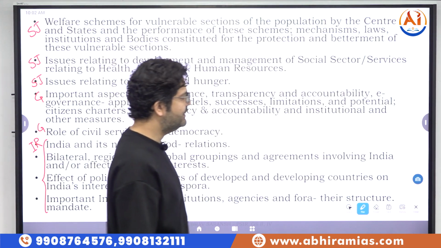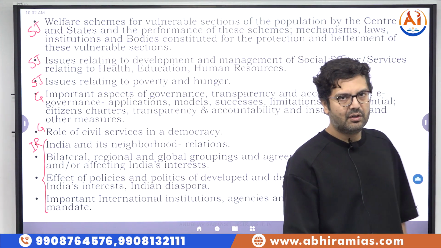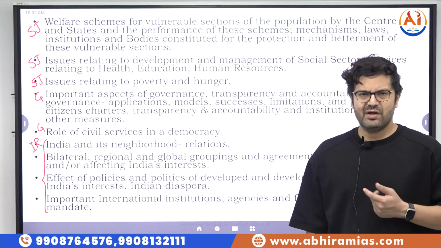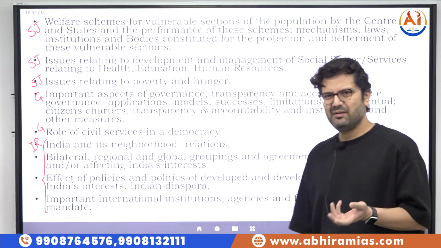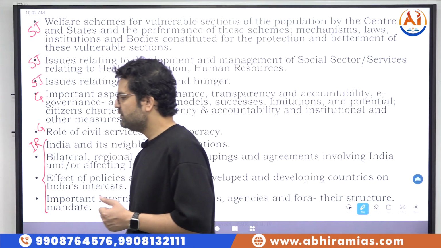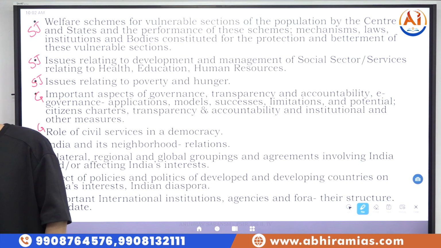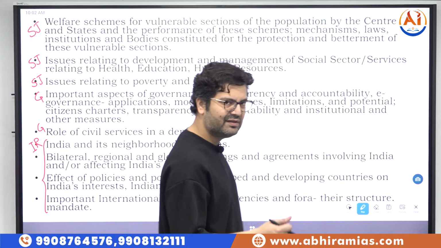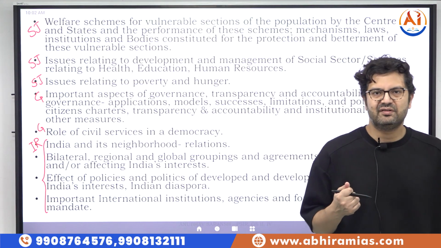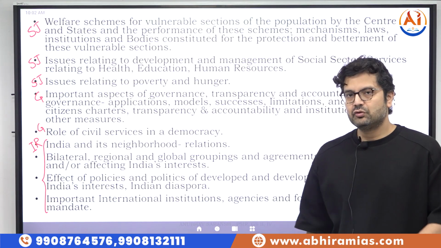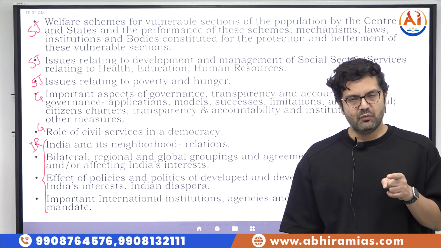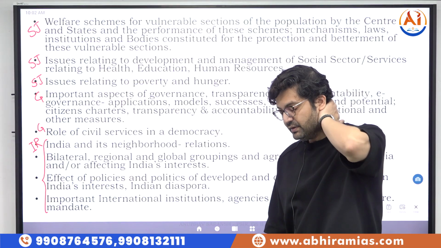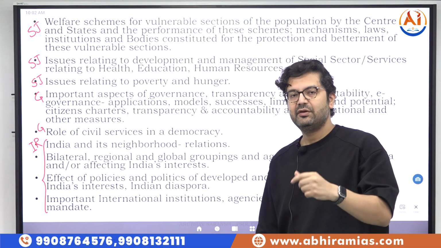So this is the entire syllabus of the GS paper 2, the mains exam, which also has its ramification in the prelims. So once we are aware of the entire mains syllabus, then we can clearly understand what is the expectation of UPSC from the aspirant. So two things are done now. First one, why do you study a subject? And second is also what is the syllabus that you need to follow.